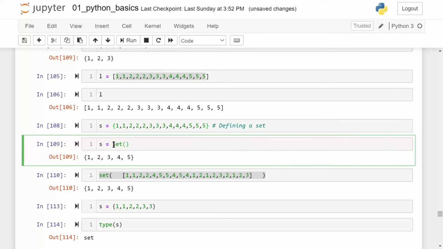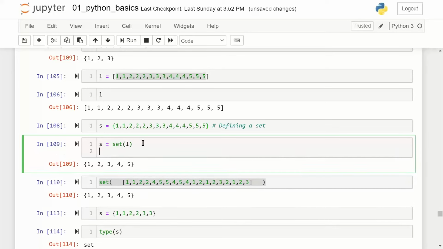If I run the syntax like this, I have a list, I pass that list to the function set, and then I see S, control enter. So I get the unique set of values. The point is, from a given object, specifically of type list, if you want to know the unique values in that object, we have to convert it to another object type called a set, because in a set only unique values can be there.